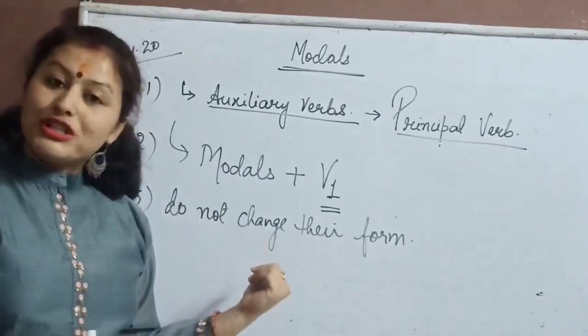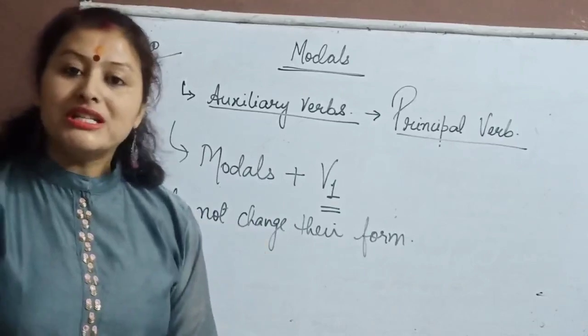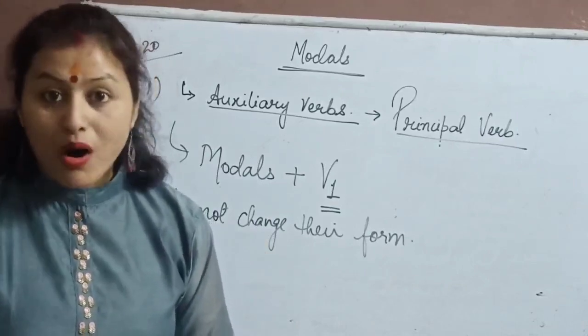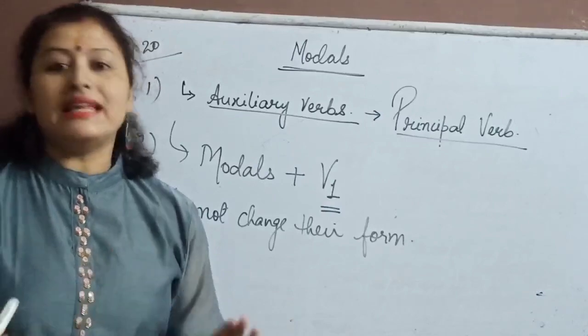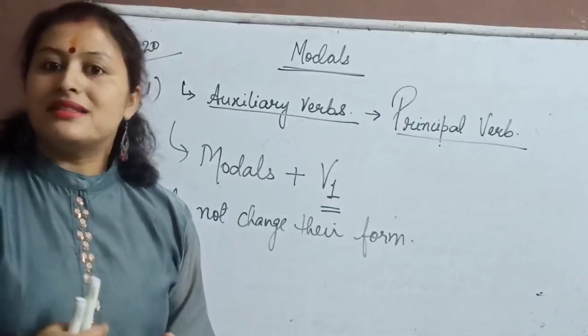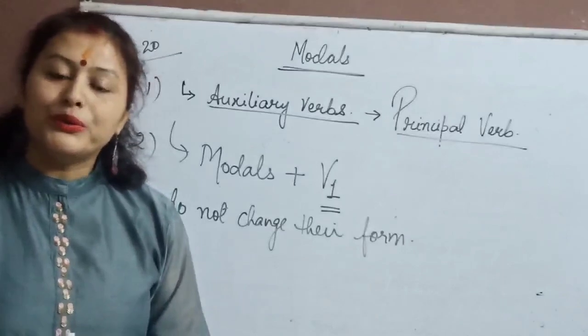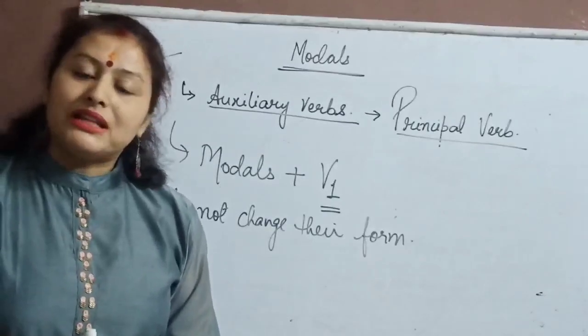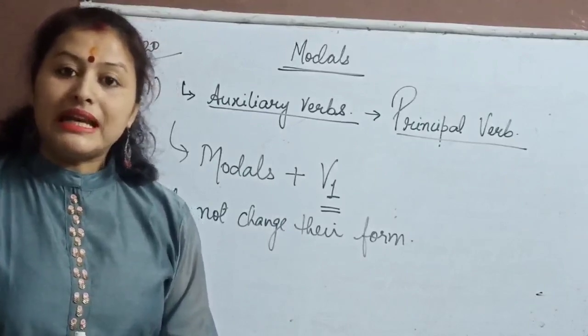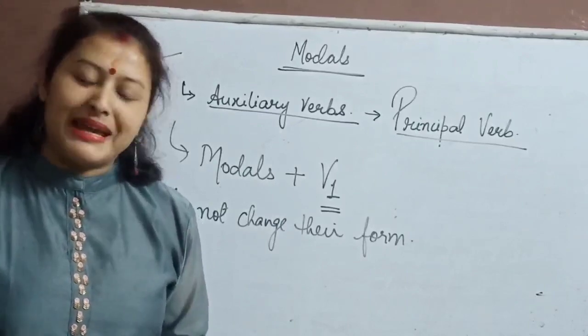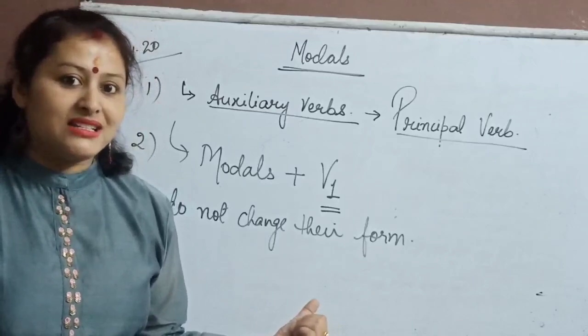The third rule which you need to remember is that modals do not change their form. They never change their form with any subject. In our tenses session, I told you that with I we take the first form of the verb, like I play. But with he, what will it become? He plays. But here it's not like that.